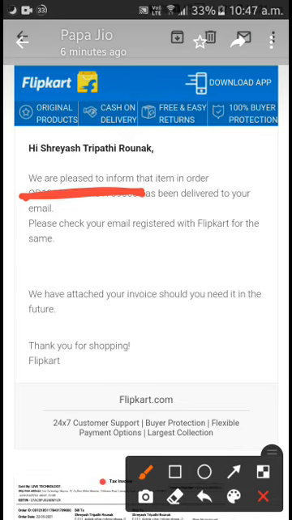You can see that this is invoice 1, the tax invoice, which is the proof of the purchase. And when you go to the Flipkart order page, you will see that the activation code is also available there.